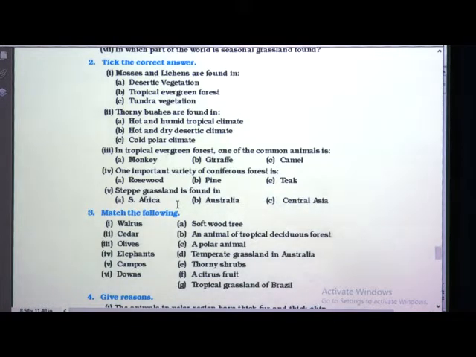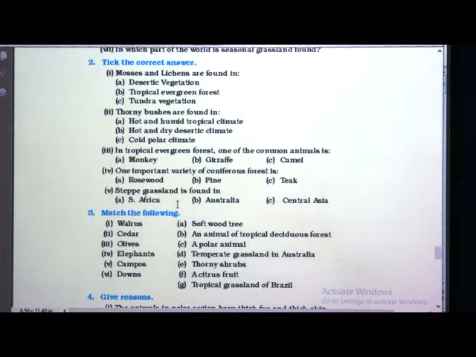Hot and humid tropical climate, hot and dry desertic climate, and cold polar climate. Where are the thorny bushes found, children? Yes, very easy answer, hot and dry desertic climate. Okay. Now next, third one.